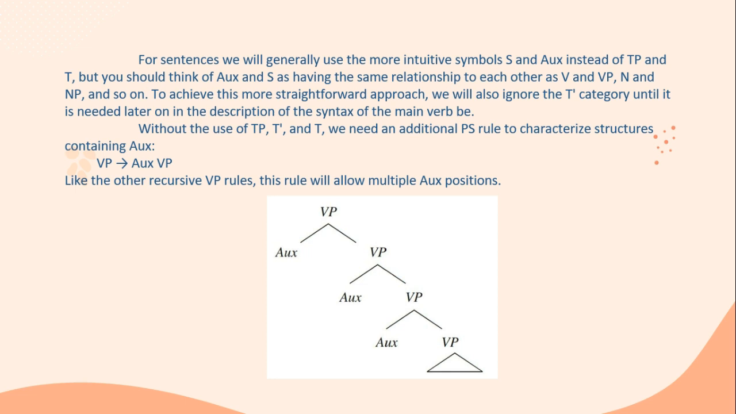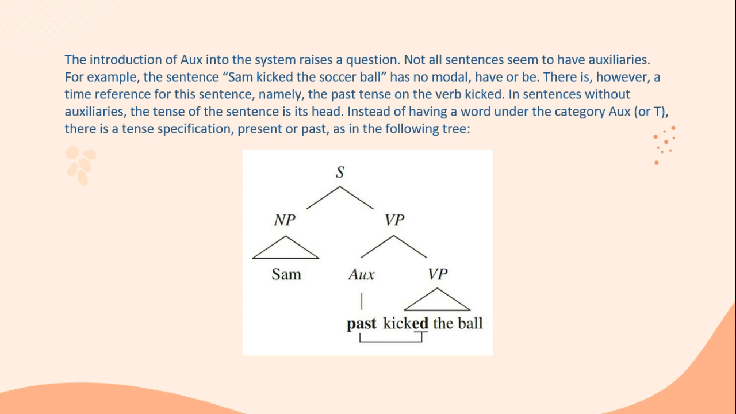An example is the child may be sleeping. In this sentence, there is a modal, may, and be. The introduction of auxiliaries into the system raises a question. Not all sentences seem to have auxiliaries. For example, the sentence Sam kicked the soccer ball has no modal, have, or be.